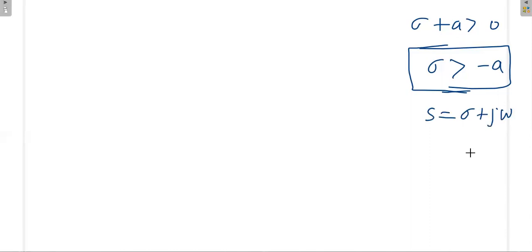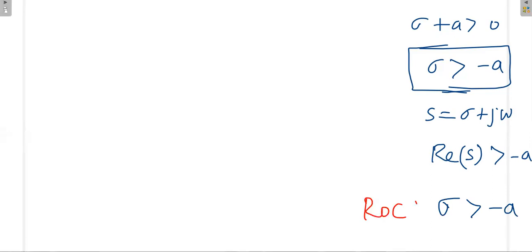Sometimes it is also written as the real part of s greater than minus a, but it is better to write it in terms of sigma. So sigma greater than minus a is the ROC, region of convergence. The final answer: the Laplace transform X of s is equal to 1 by s plus a, with ROC sigma greater than minus a.